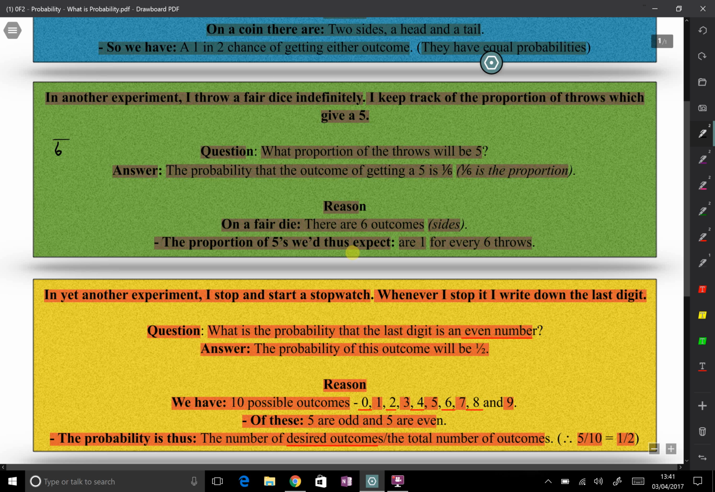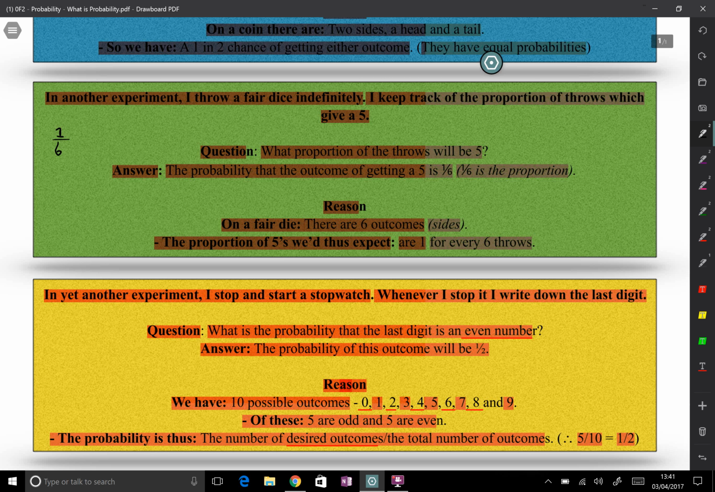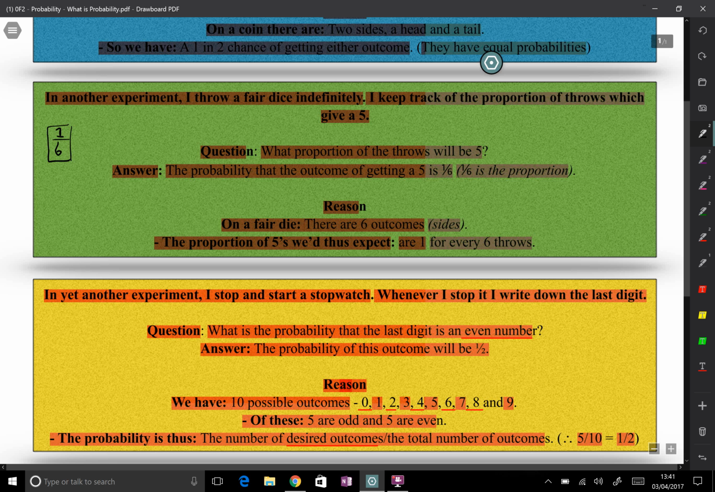Similarly, in a fair dice, we've got 6 possible outcomes because we've got 6 sides. The probability of getting a 5, well, there's only one 5 in a fair dice. So that means we've got one possible outcome of getting a 5 divided by the total possible number of outcomes, which is 1, 2, 3, 4, 5, and 6. Therefore, the total probability is 1/6. And again, this can't be simplified.